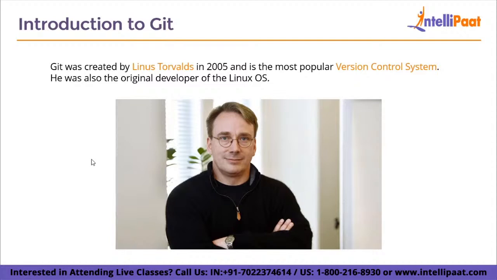And to control all these versions, to manage all these versions, there is a system called a version control system. So this is what VCS or version control system means. And as we all know, Linus Torvalds is the original developer of the Linux operating system or the Linux kernel, and he created Git as well. So you can say that Git is more adapted to the Linux environment.